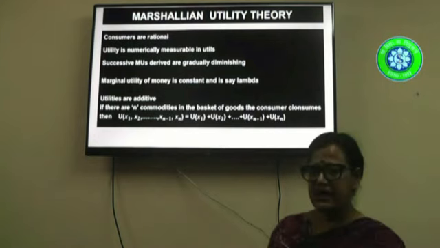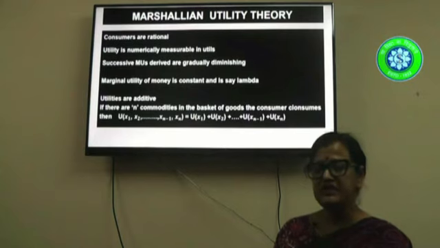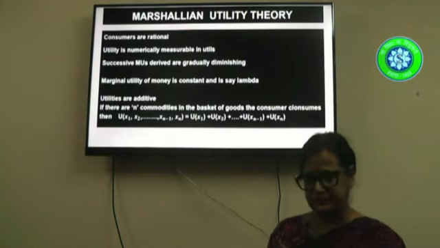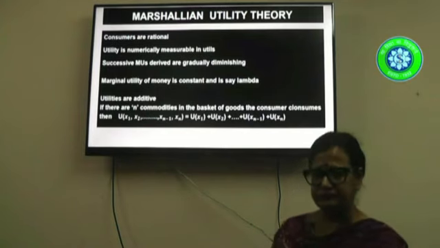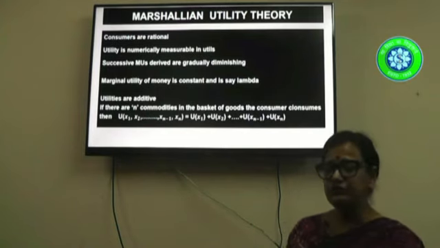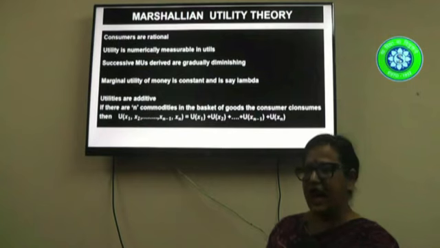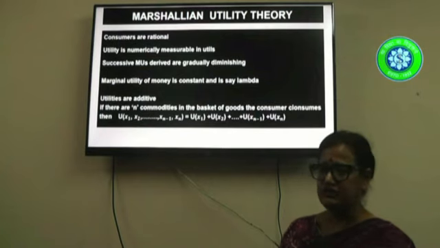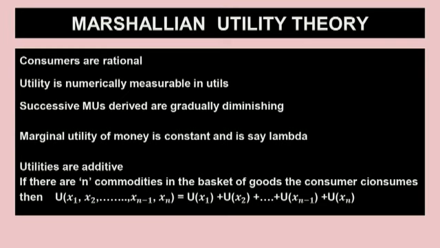Next is, utility is measurable numerically in units called utils. Supposing I consume a glass of water, and I have to, according to cardinal utility theory, assign a number to it. Say it is 5 utils. Okay? I consume another glass of water, and again I assign a number to it. So for each good that I consume, I have to assign certain numbers.